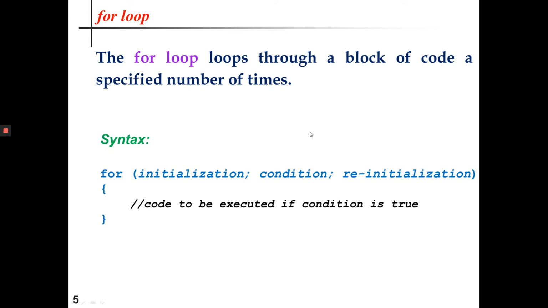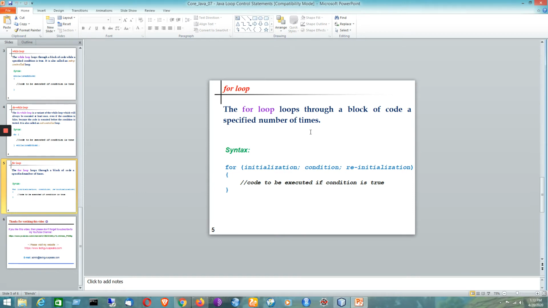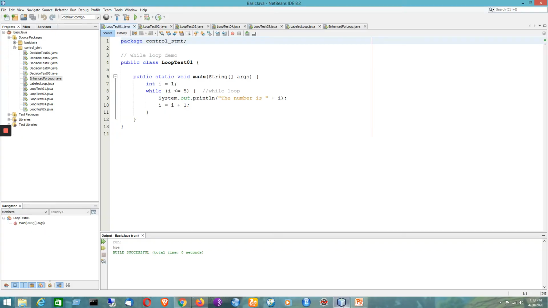So now we'll just demonstrate each of the loops one by one by using the NetBeans IDE. Just have a look at it. First, I will be starting with the while loop. Remember that for a particular loop, it must have an initialization part, condition part, and the reinitialization part, which is sometimes called increment or decrement.